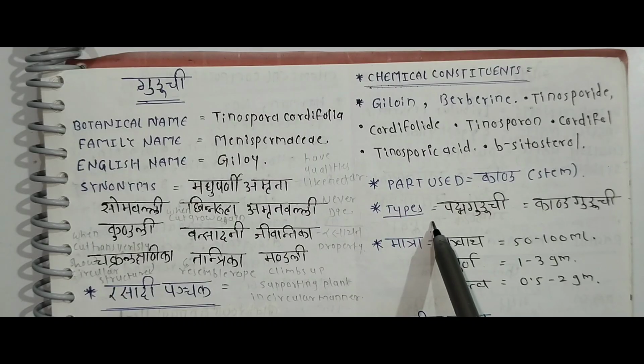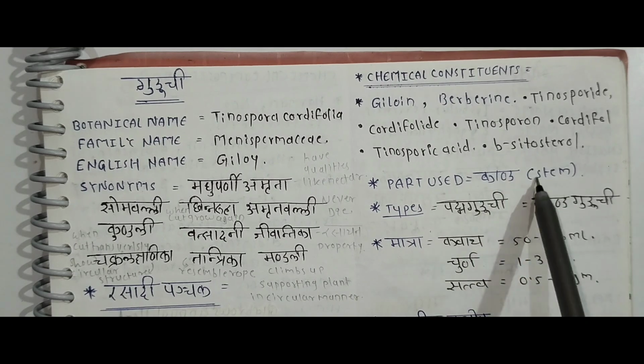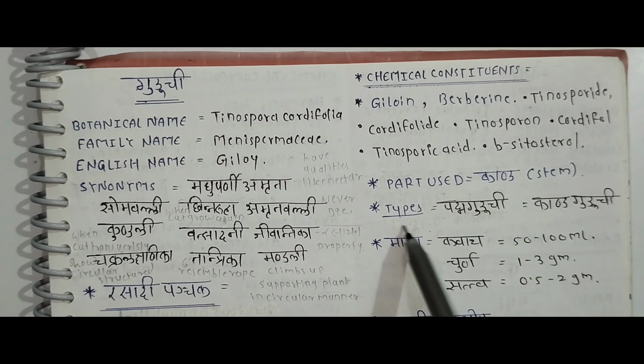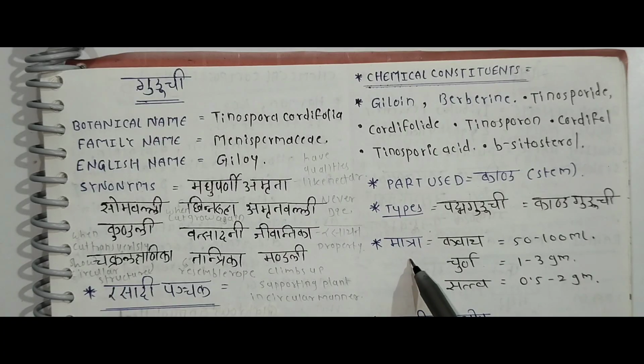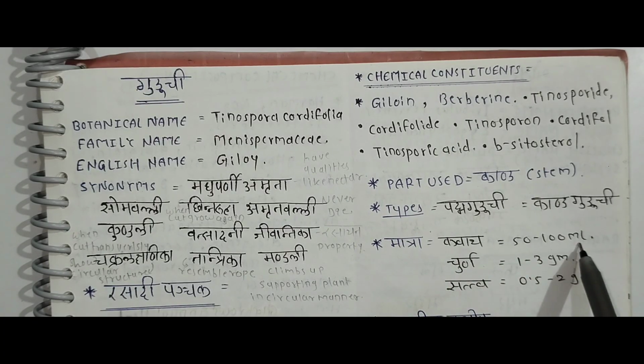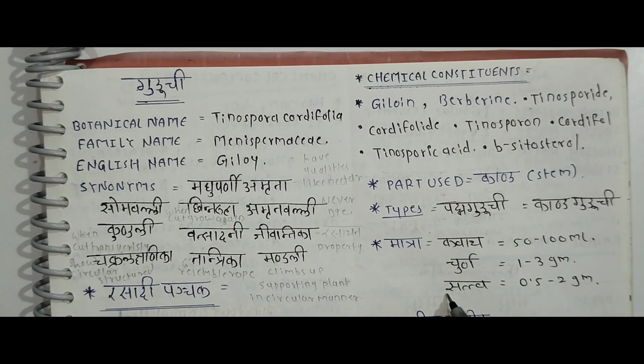What are the types of the Guduchi? There are two types of the Guduchi: Padma Guduchi and Kanda Guduchi. Then in what matra is it used? If we are using the Kwatha, it is used in 50 to 100 ml. If Churna, then 1 to 3 grams. And if we are using Guduchi Sattva, that is 0.5 to 2 grams.